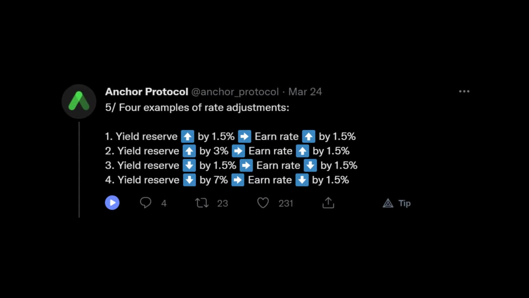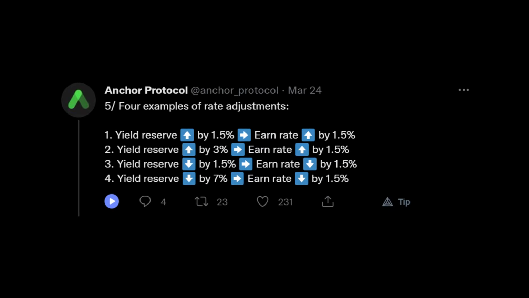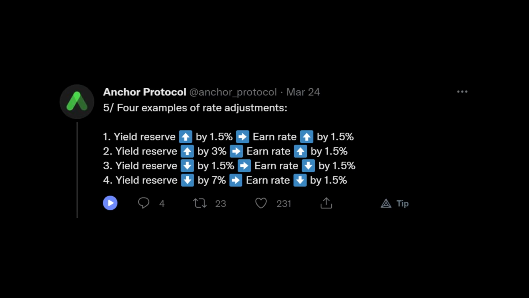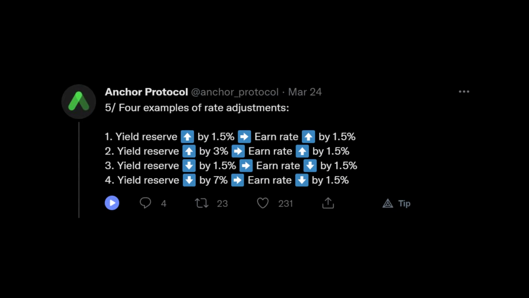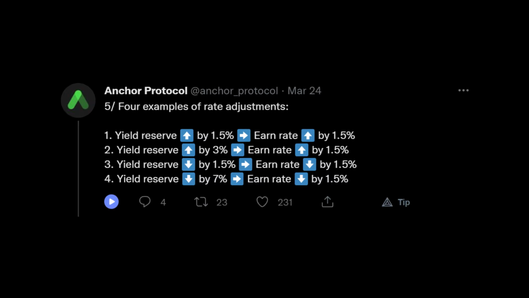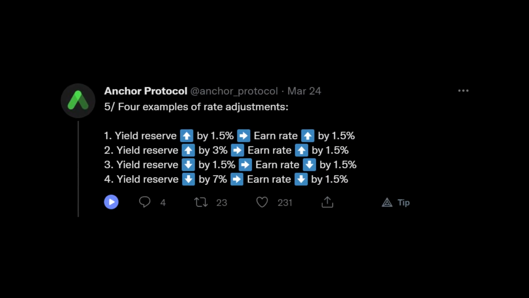And here, Anchor Protocol gives 4 examples of rate adjustments. Number one, if the yield reserve increased by 1.5%, then the earn rate will also increase by 1.5%. Number two, if the yield reserve increases by 3%, then the earn rate will increase by 1.5%. Number three, if the yield reserve decreases by 1.5%, the earn rate also decreases by 1.5%. And number four, if the yield reserve decreases by 7%, the earn rate will also decrease by 1.5%. So if you've noticed there, everything is just capped at 1.5%. No matter which direction the yield reserve performance is going, whether it goes up or it goes down, the change will always be 1.5%.